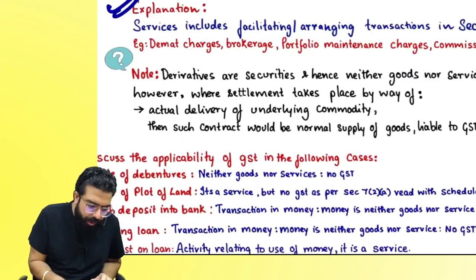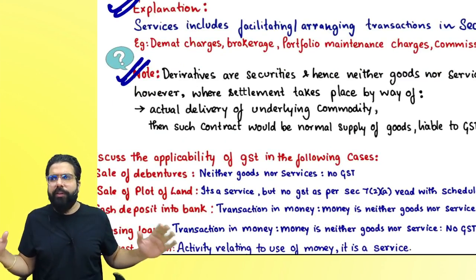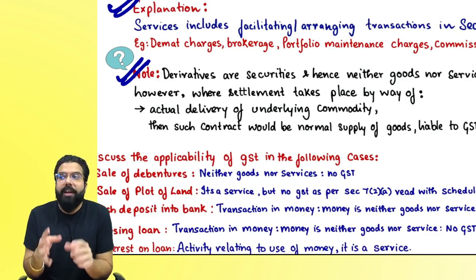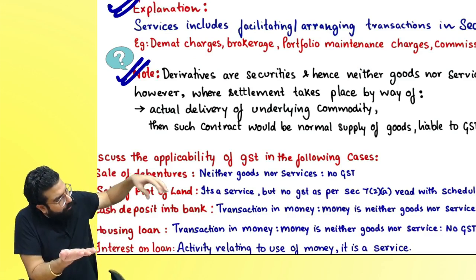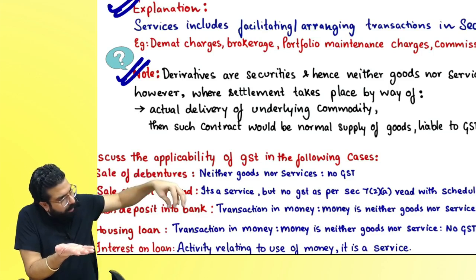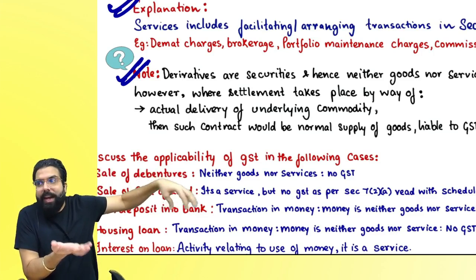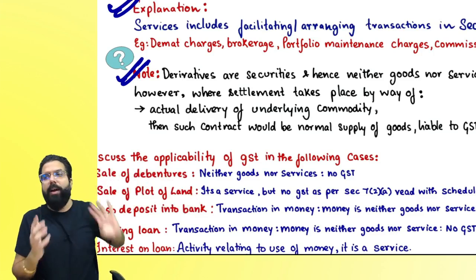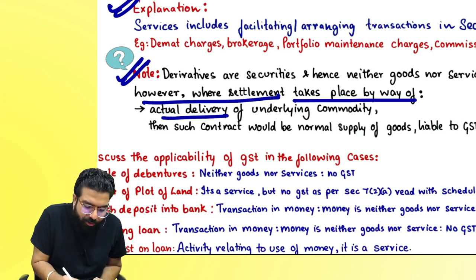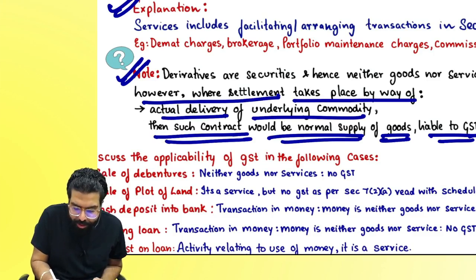Yes, sir. Here I gave you one example of derivatives. Always remember, derivatives are securities, and neither goods nor service. But if a derivatives contract is there where actual goods are going from one person to another, then those goods are always taxable and GST will come. It will not be out of GST. They are telling that where settlement takes place by way of actual delivery of the underlying commodity, then such a contract will be a normal supply of goods and liable to GST.